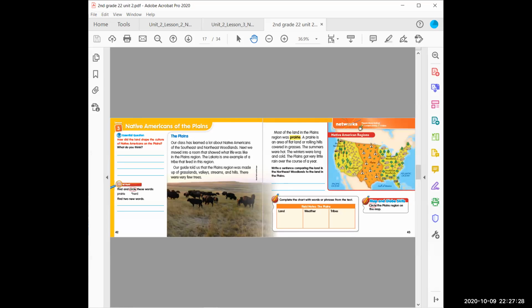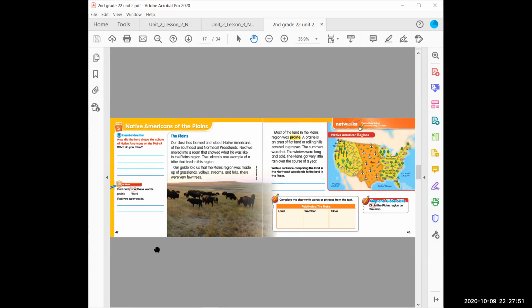Now moving into lesson 3, Native Americans of the Plains. Make sure you answer your essential question and work on your word hunt as well. And please make sure that your name and date is on all your pages. Lesson 3, Native Americans of the Plains.